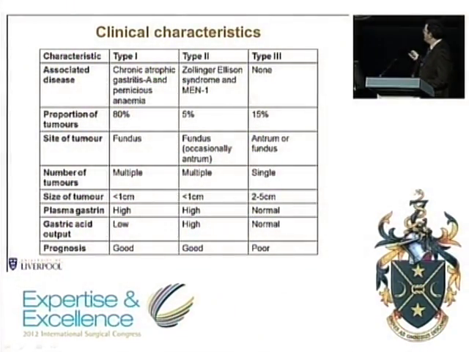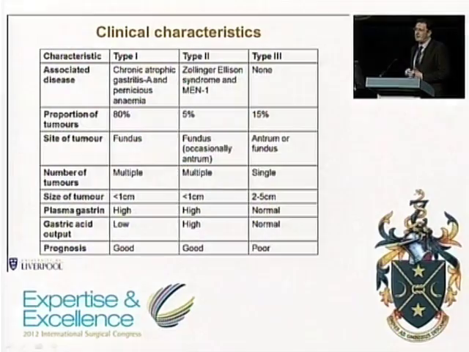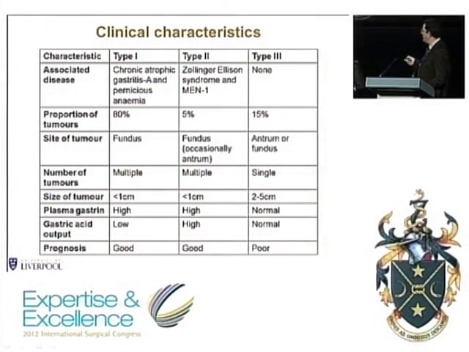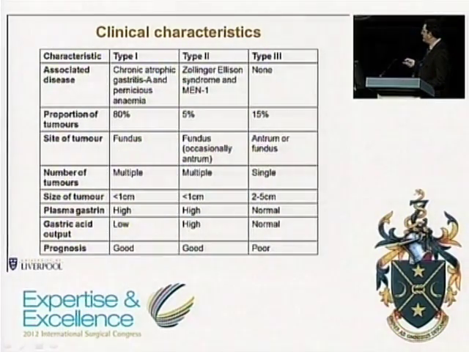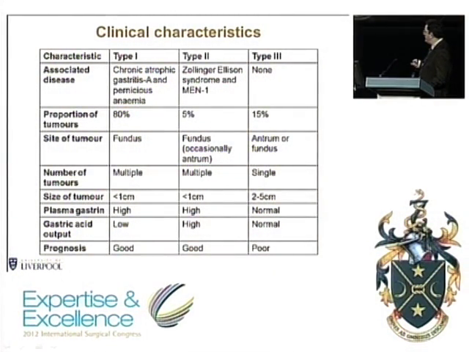Type 3 gastric neuroendocrine tumours can arise anywhere in the stomach, and usually at presentation they're somewhat larger, and characteristically they're single. We've already discussed the association with gastrin concentration in the blood and gastric acid output. The prognosis is also very different for these three tumour types, which is one of the reasons why we need